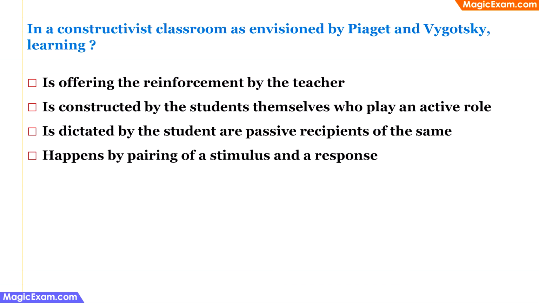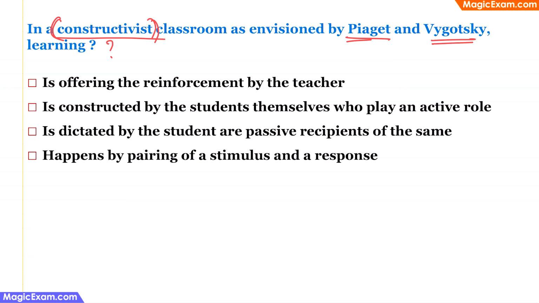In a constructivist classroom, as envisioned by Piaget and Vygotsky, learning happens through which of the following processes? Now, we are talking about a constructivist classroom here, and what Piaget and Vygotsky say is children play an active role in the construction of knowledge in the constructivist classroom. So they take the information that they get from various modes and they process this information into knowledge,